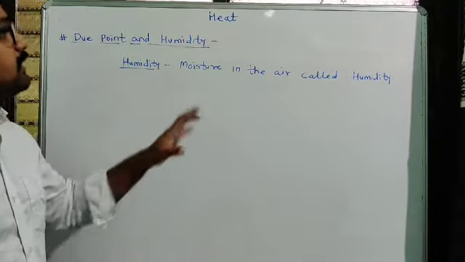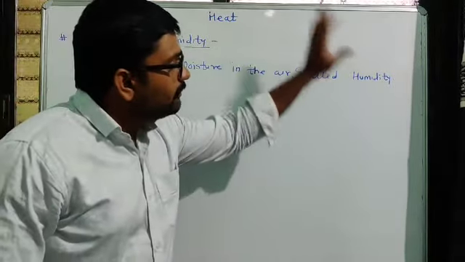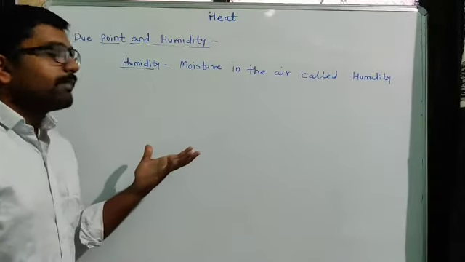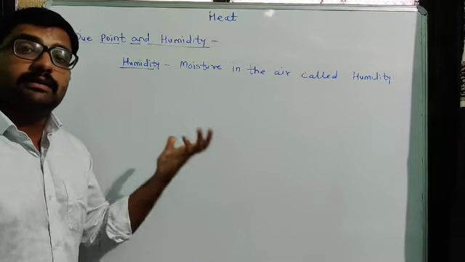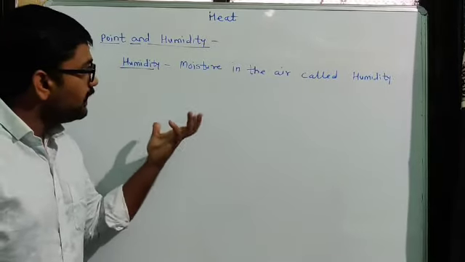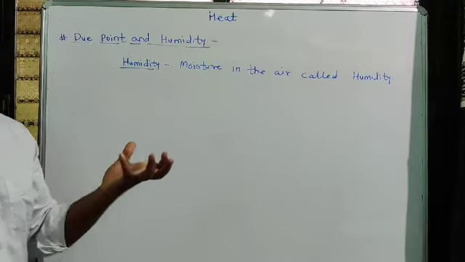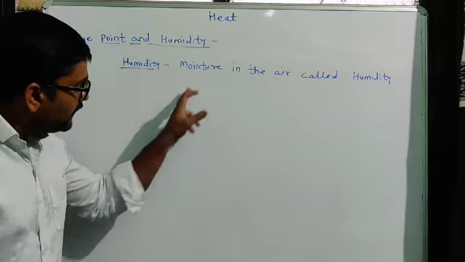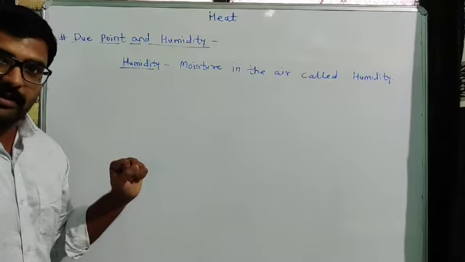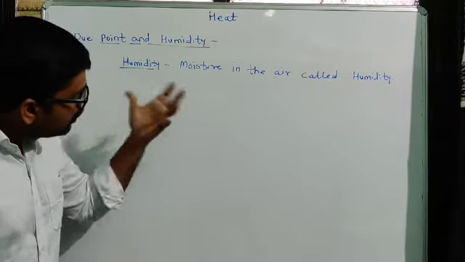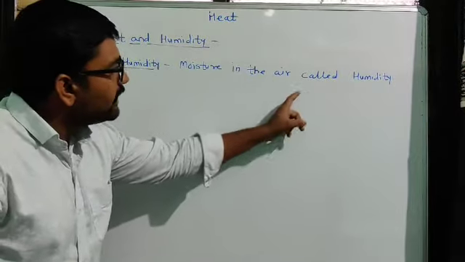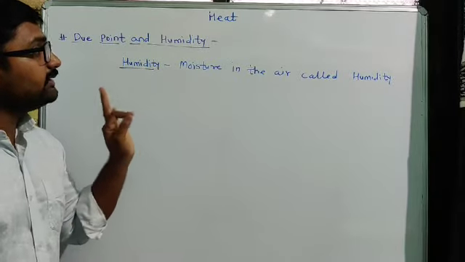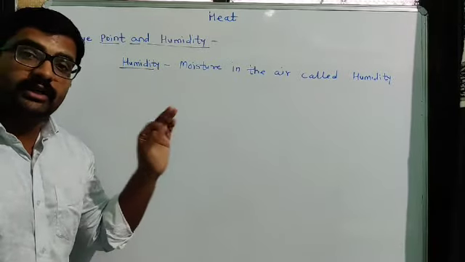Due to the presence of that water vapor in our surrounding air, the air gets moist, okay, and the moisture in the air is simply called humidity, okay. So humidity means simply the water vapor present in the surrounding air, okay. Due to that water vapor, air becomes moist, and that moisture in the surrounding air is called humidity. The moisture in the air is called humidity, okay.